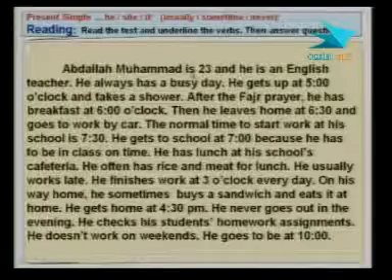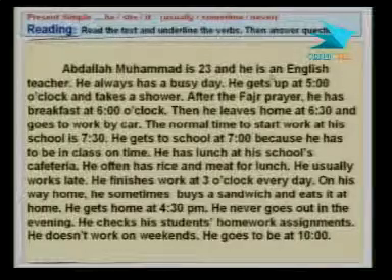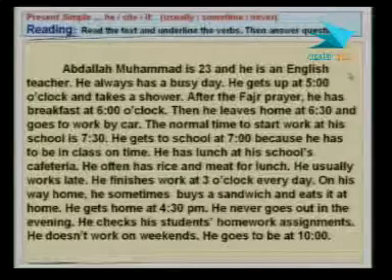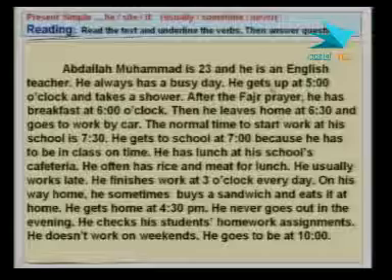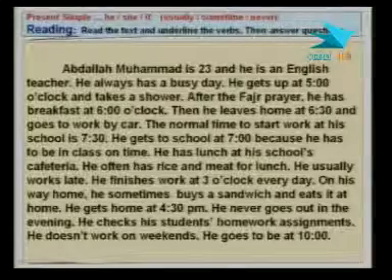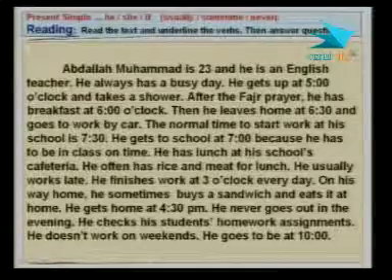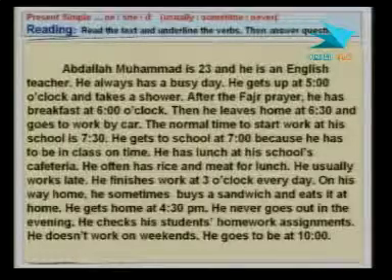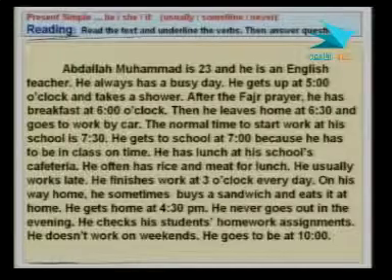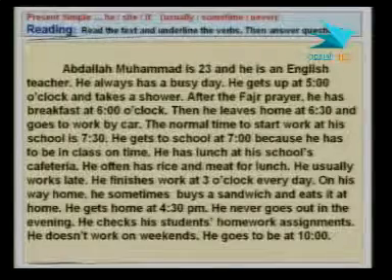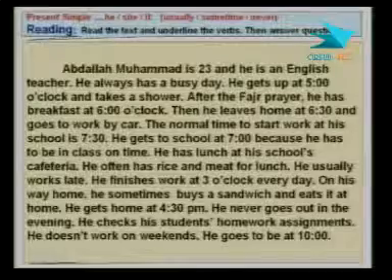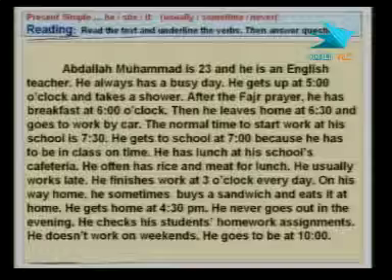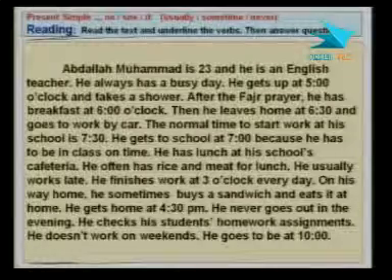Abdullah Muhammad is 23, and he is an English teacher. He always has a busy day. He gets up at 5 o'clock and takes a shower. After the Fajr prayer, he has breakfast at 6 o'clock. Then he leaves home at 6:30 and goes to work by car. The normal time to start work at his school is 7:30. He gets to school at 7 because he has to be in class on time.